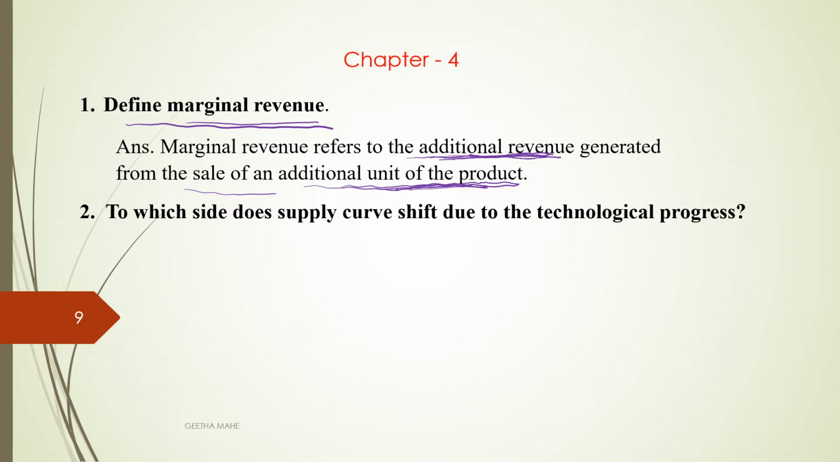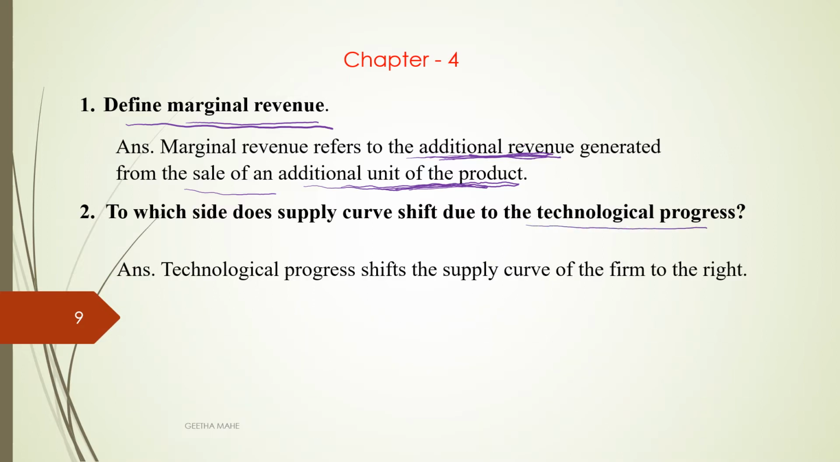To which side does the supply curve shift due to technological progress? Due to technological progress, the supply curve will shift towards the right side. When there is technological progress, the cost of production decreases. So the short run marginal cost or long run marginal cost curve will shift towards the right side, and we know that the marginal cost itself is the supply curve of a firm. So it shifted towards the right side.